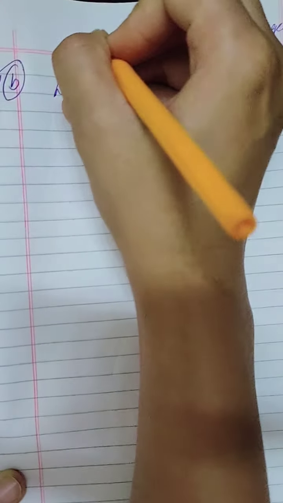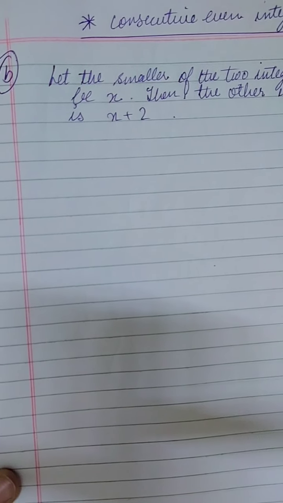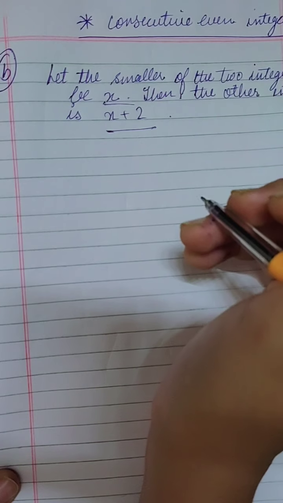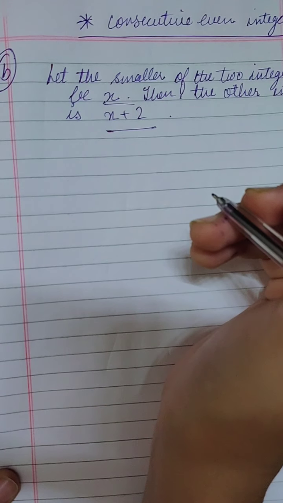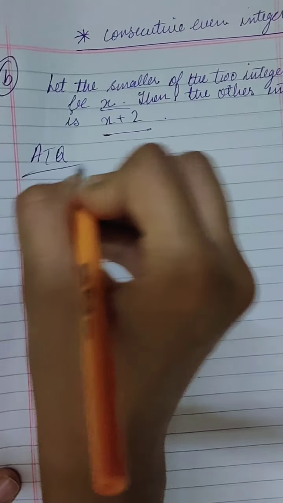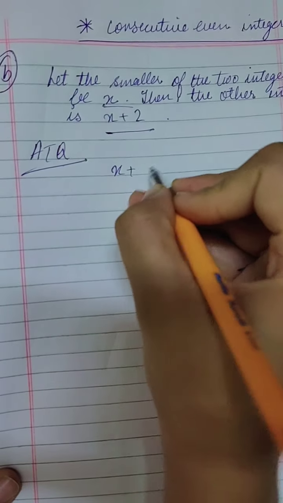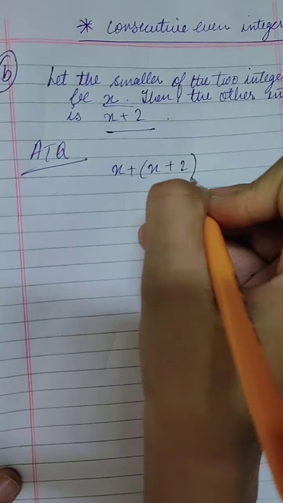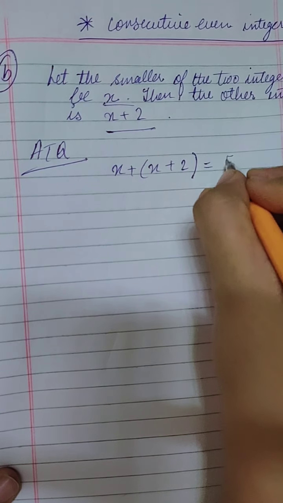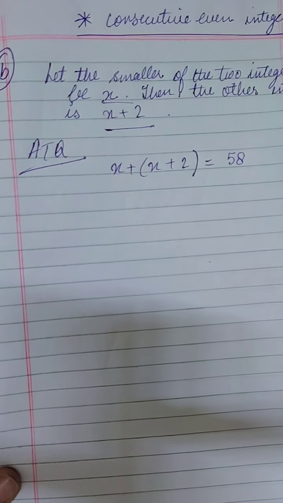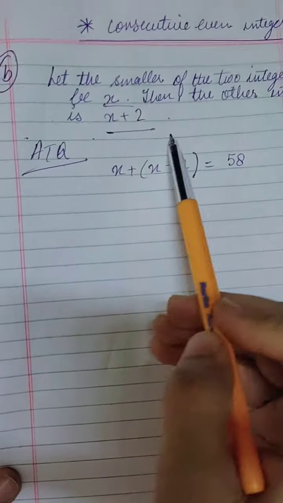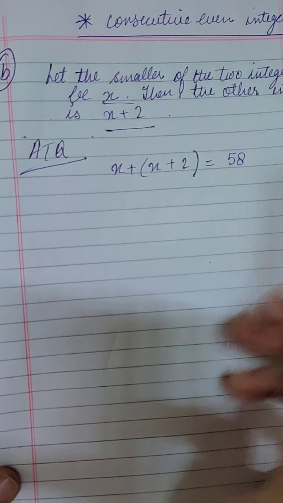This you have to keep in your mind, what is given in the question. So first is x, second is x plus 2. Now we have to take out the sum of two consecutive even integers. See what I have told you in the previous question. Here only, according to the question, you can write down x plus x plus 2 is equal to what? The sum of two consecutive integers is given as 58.